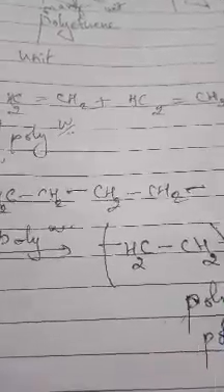If another third unit comes and joins, CH2 double bond CH2, the same process will repeat. The double bond will convert into single bond. One valency is free and another valency is free on this side. So again these two carbon atoms will combine to form the chain. So we go on getting this long chain, CH2, all double bonds converted into single bonds.